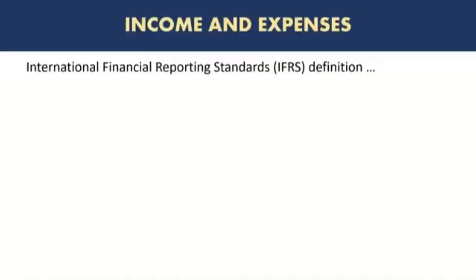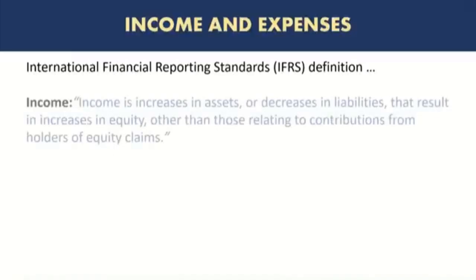We have looked at the balance sheet items: assets, liabilities, and equity. Now it's time to look at the income statement items, income and expenses. Let's look at the definition first. So income is an increase in assets or decrease in liabilities that results in increases in equity, right? We have already learned about assets, liabilities, and equity. It could either be an increase in assets or a decrease in liabilities, but it always results in increasing equity. We have to exclude any increase in equity directly done by shareholders or owners of equity.